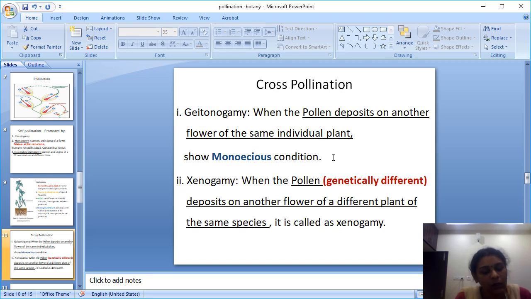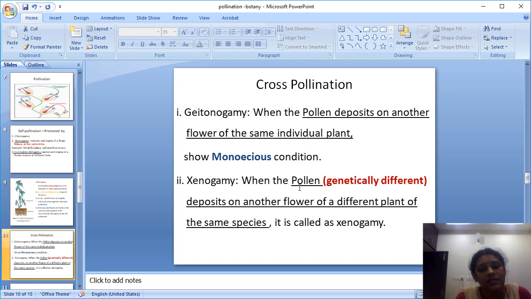If you take a bitter gourd plant, it has separate male and female flowers. The pollen from the male flower is deposited on the female flower in the same plant, which is called geitonogamy. Wherever the pollen is transported within the plant, it is an individual plant, so genetically it is similar, identical.